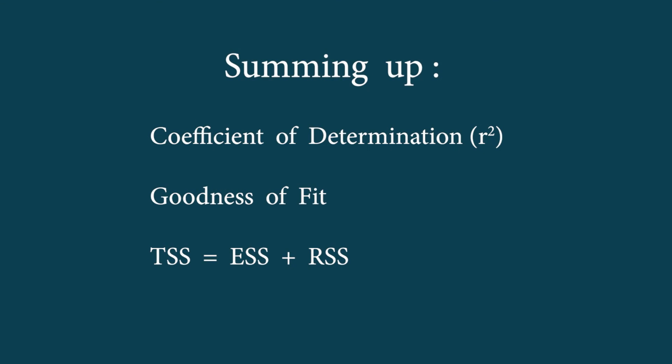Now we come to the summing up of these particular discussions on the goodness of fit. First of all, in this module, we have discussed the most important measure, which is the coefficient of determination, r square, which measures the explained variation out of the total variation. Then we have highlighted the issue of the F statistic, which measures the goodness of fit. And finally, we have also taken up the derivation, which is the outline of this entire module, relating to TSS equals ESS plus RSS. And accordingly, other derivations are done. So this will boil down to different kinds of hypothesis testing, which will come up in the forthcoming modules.